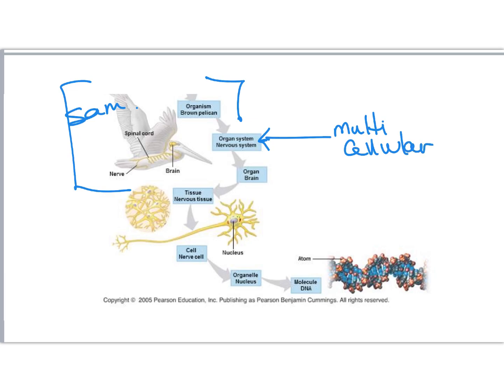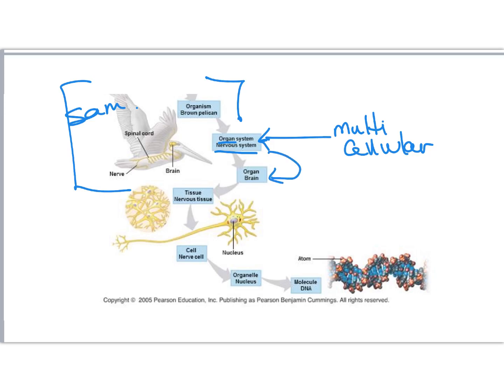We'll delve into what that means in later lectures, but for right now, just think of it as animals and plants. So these multicellular organisms tend to have organ systems, right? That would be the nervous system or circulatory system, respiratory system, groups of organs that work together to execute a specific function within that organism.